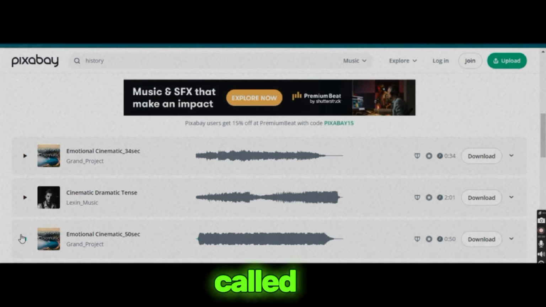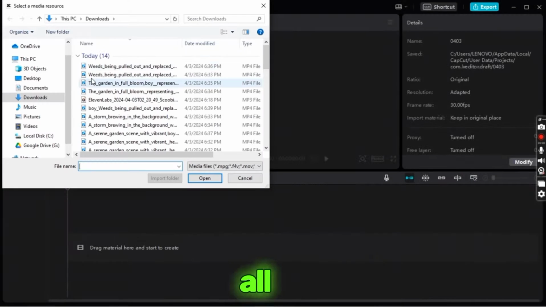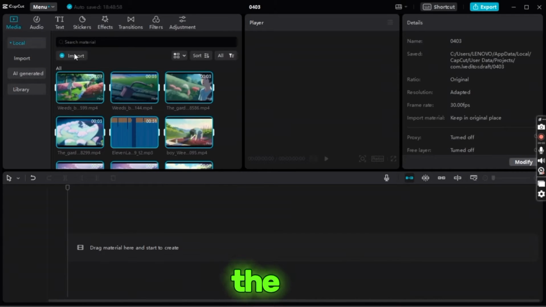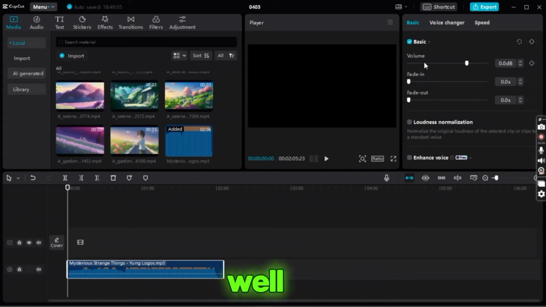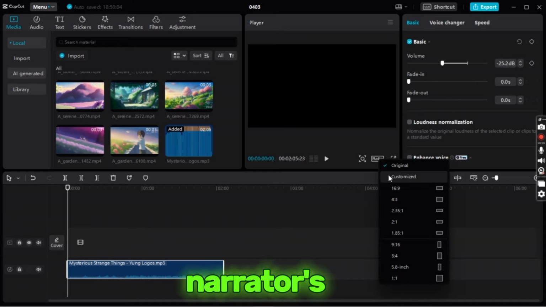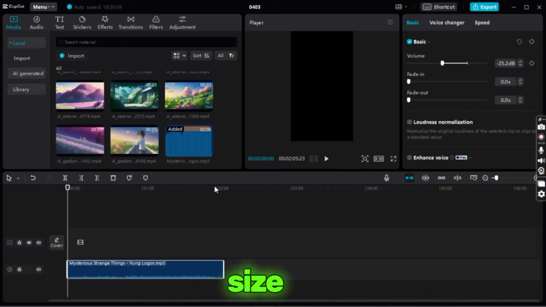Now, we need an app called Capcut for editing. First, add all the stuff we just downloaded. Then, add the audio for the script. After that, put the music in the background. Make sure the music fits well with the script's timing, and lower its volume a bit so it doesn't drown out the narrator's voice. Finally, adjust the video size to 9:16.